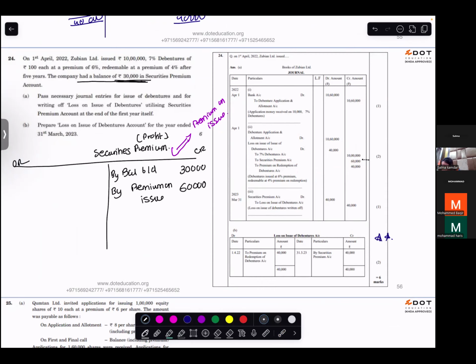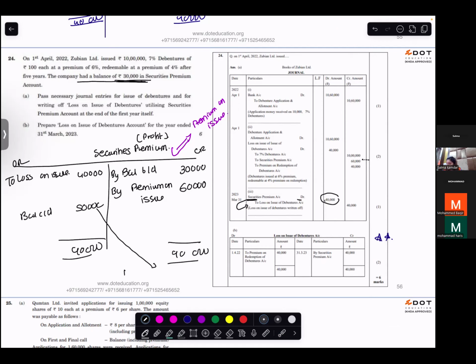Now here, securities premium debit. Why is this on the debit? What is the reason for this? Because of loss on issue of debentures. You'll write to loss on issue. And this account you can close. You have 90,000. You have a balance closed down of how much? 50,000. Bring this balance down. Balance brought down 50,000.